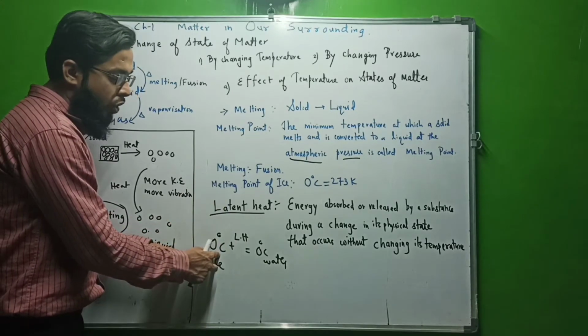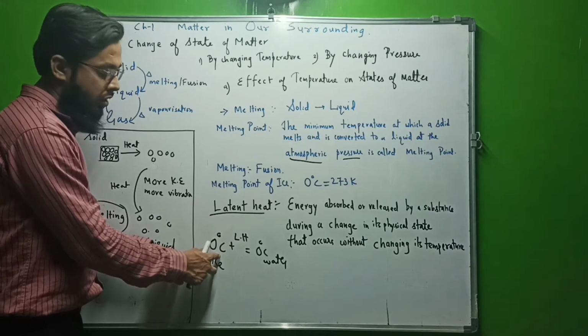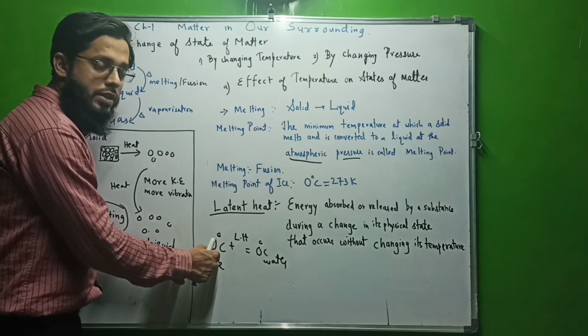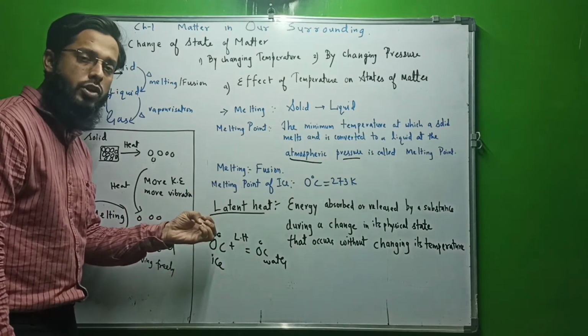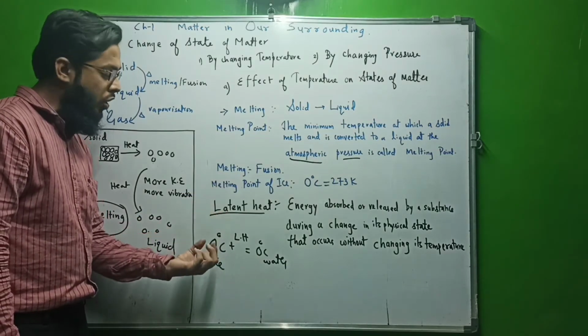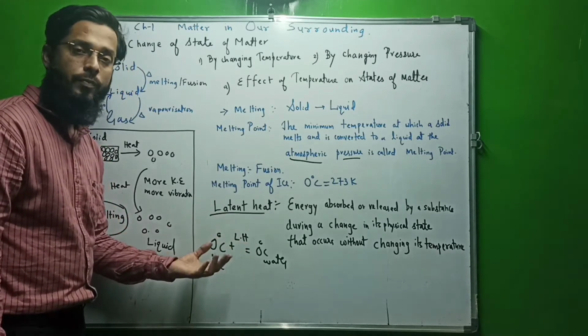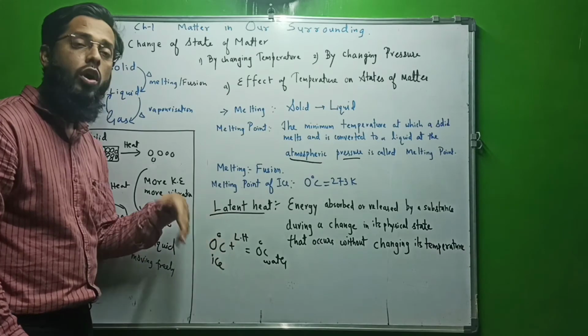So some amount of energy is required to get converted into liquid, solid. Solid substance requires a particular temperature, a particular heat to form liquid at the same temperature. That's called latent heat. And latent heat is for everything.